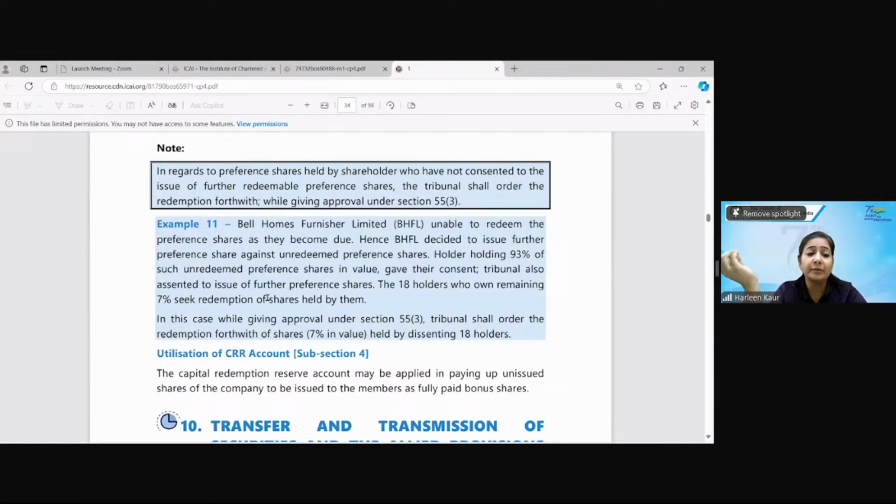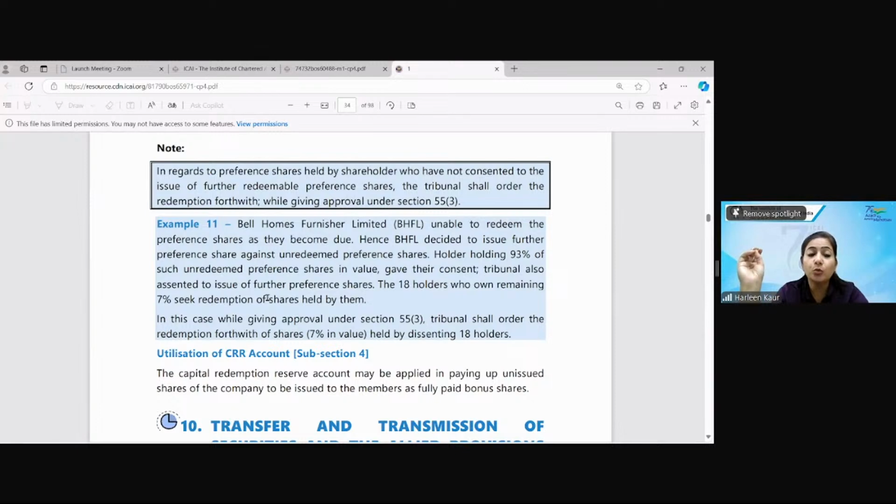Holders holding 93% of such unredeemed preference shares gave their consent and the tribunal assented to the issue. So the written consent of more than 3/4 of the shareholders was taken. So 93% have given their consent and the tribunal has also agreed.